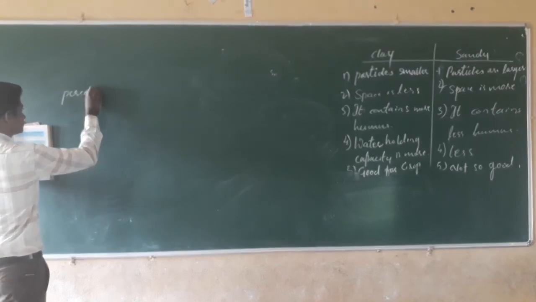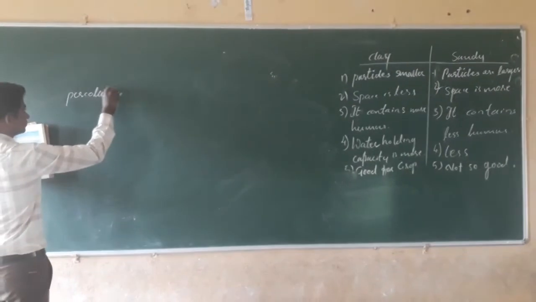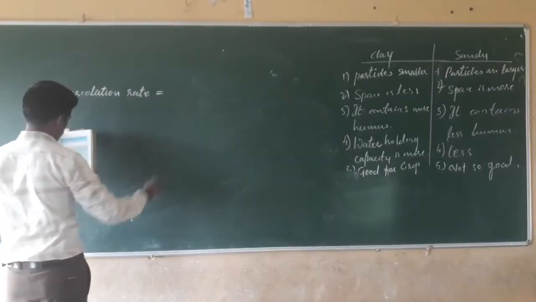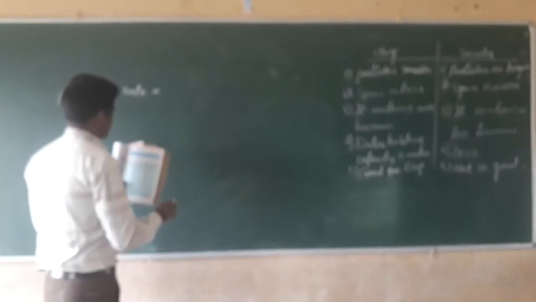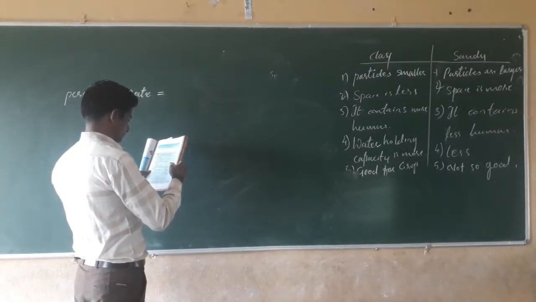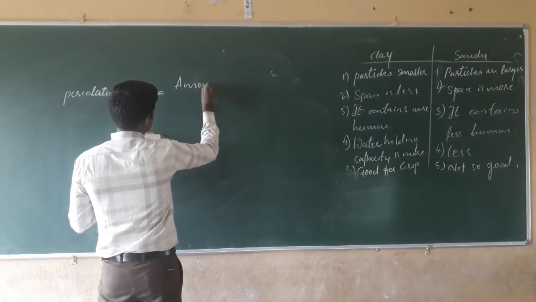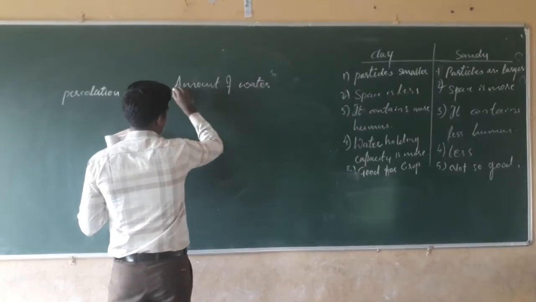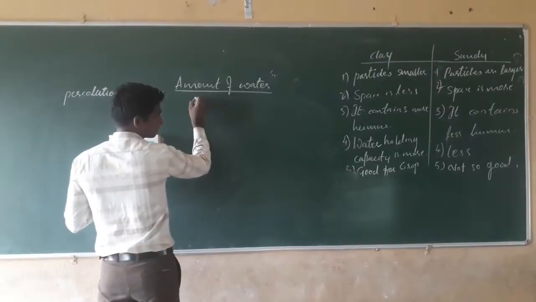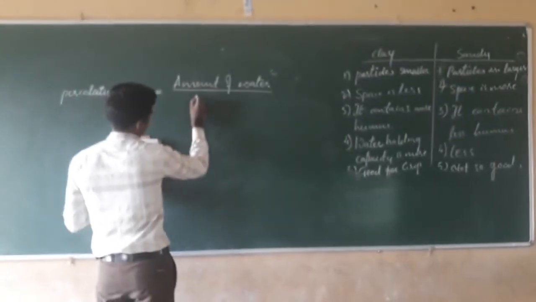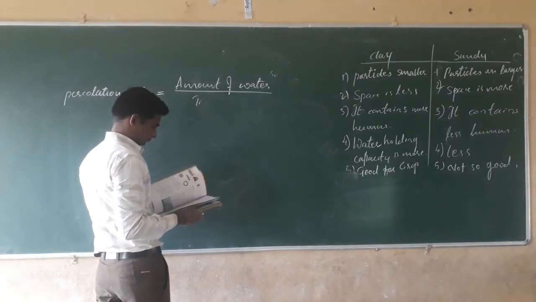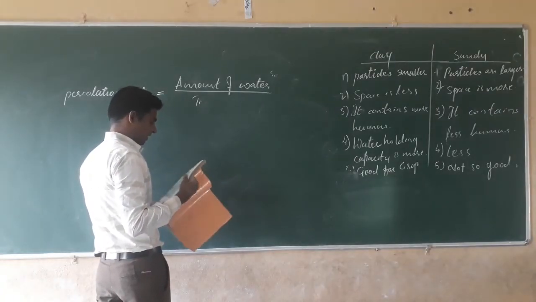Percolation rate is equal to amount of water divided by time taken, or percolation time.